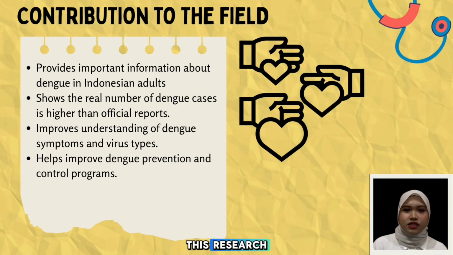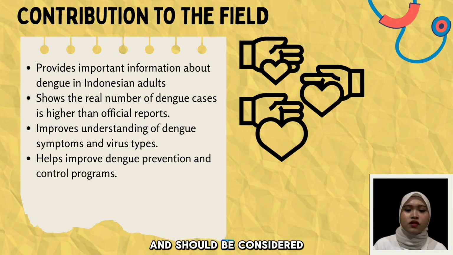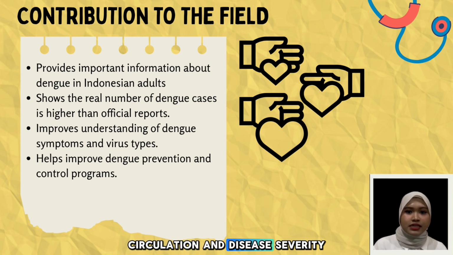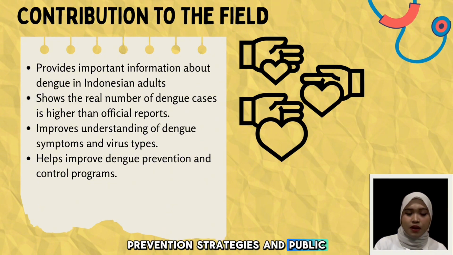This research made several important contributions to the field of dengue research. It is one of the longest studies conducted on adult dengue infections in Indonesia. The findings show that the true number of dengue cases is much higher than official reports. The study also revealed that asymptomatic infections are very common and should be considered in dengue control programs. Furthermore, it improves our understanding of dengue epidemiology, virus circulation, and disease severity. These findings provide useful information for developing better surveillance systems, prevention strategies, and public health programs.